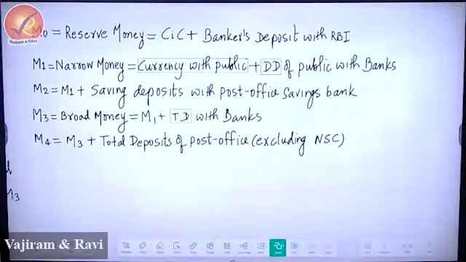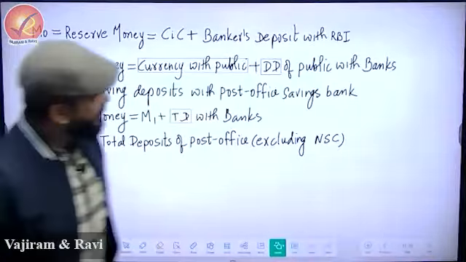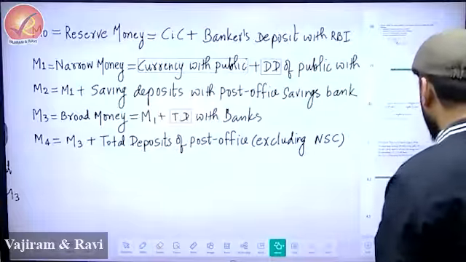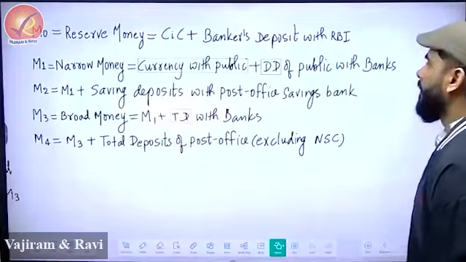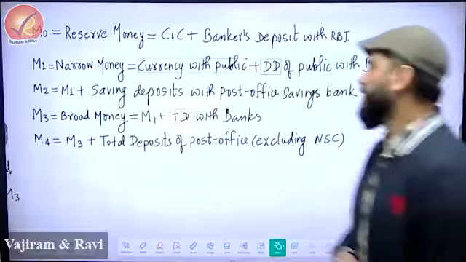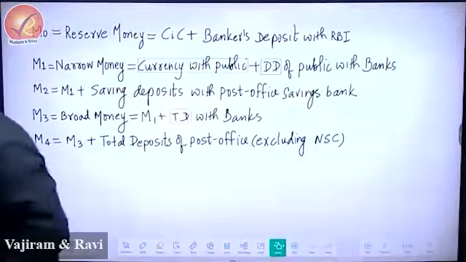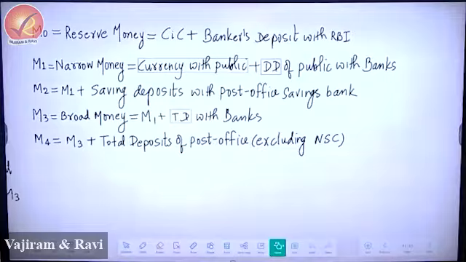I'll tell you how to use it. M naught is equal to reserve money. Then please write CIC. CIC means currency in circulation, CIC plus bankers deposit with RBI.